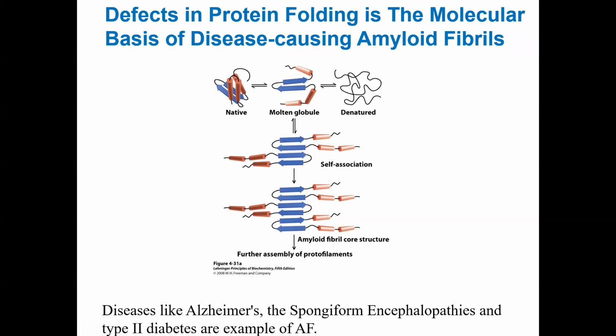Okay, that's why they are not able to transmit signals. Their neurons are not firing and receiving signals. So this is amyloid fibril disease. There are many of them. Type 2 diabetes is one. Alzheimer's is one such disease. There are more than 20 serious human diseases that exist due to the formation of amyloid fibrils. Nature has not achieved perfection in terms of folding these proteins. So that's why we have them.